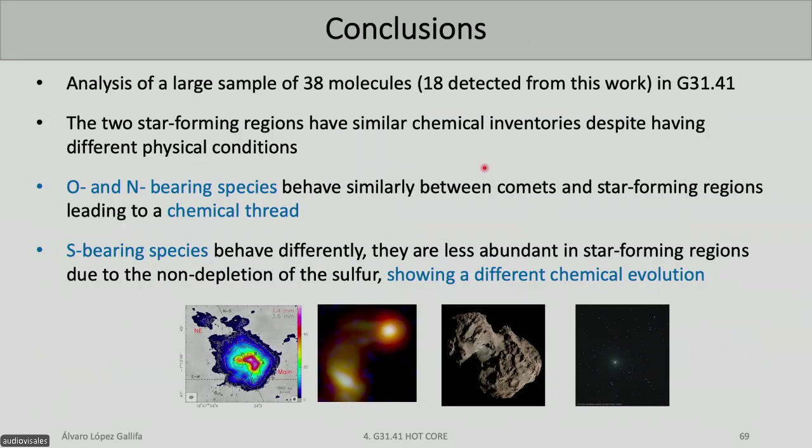Okay, so to conclude the first paper, we have analyzed a large sample of molecules, in total 38 molecules. We have detected how, between low-mass and high-mass star-forming regions, despite the different physical conditions, the chemistry is pretty similar. Also, we have derived how oxygen and nitrogen-bearing species are pretty constant in all the stages, which means that the oxygen and the nitrogen are initially set and they do not change when the solar system is being created. And also we have the sulfur-bearing species, which behave differently, which may be due to the sulfur depletion problem.